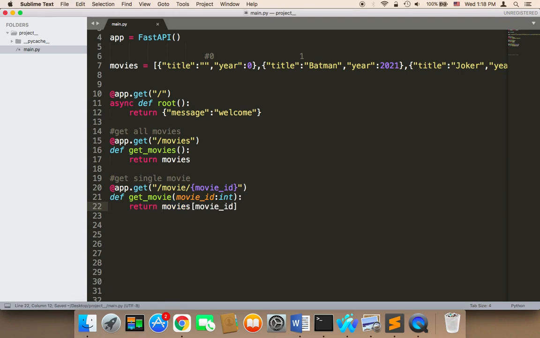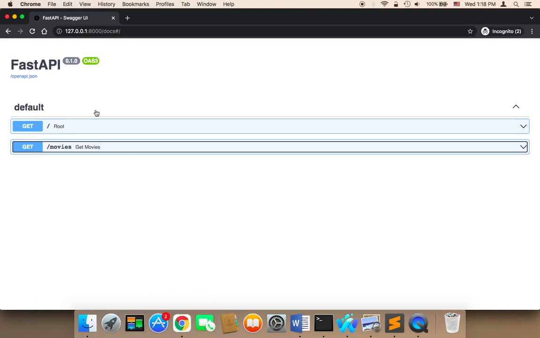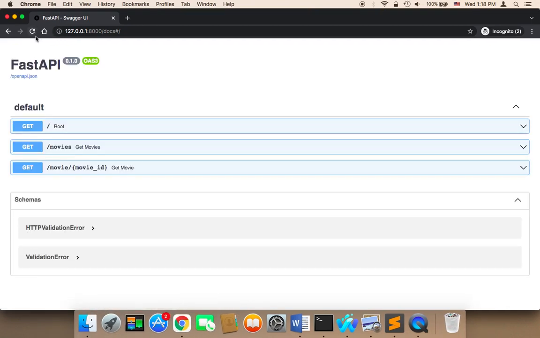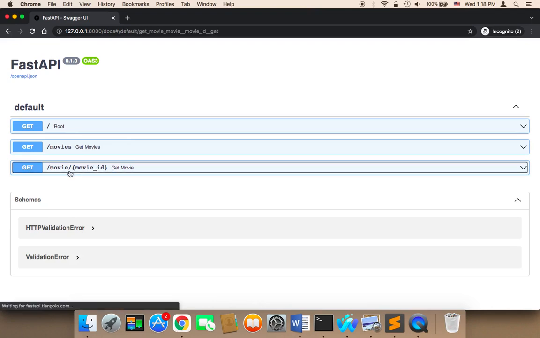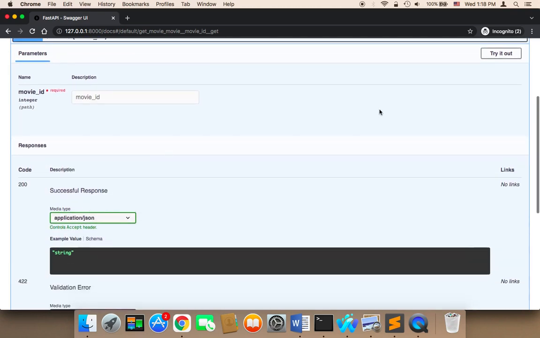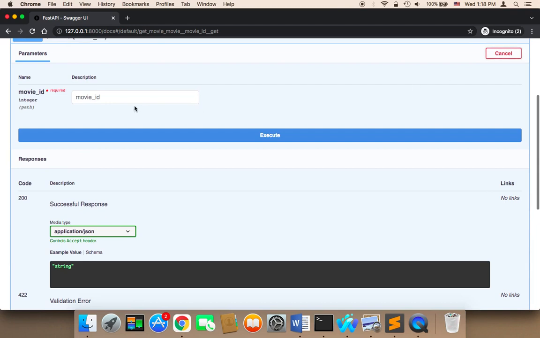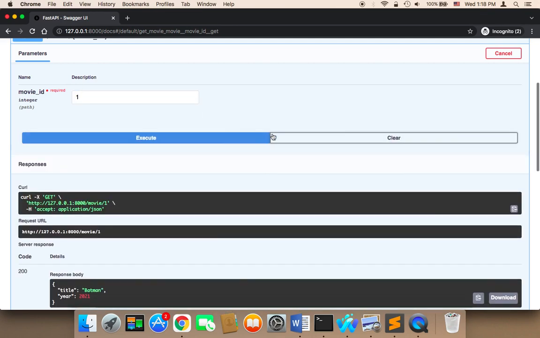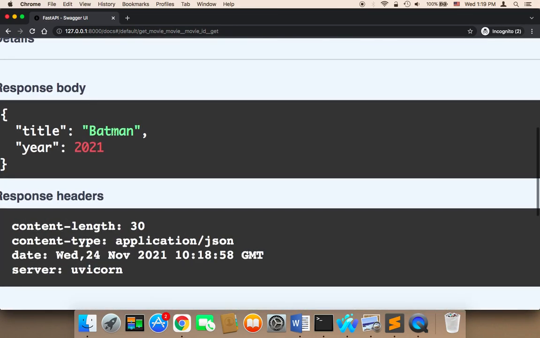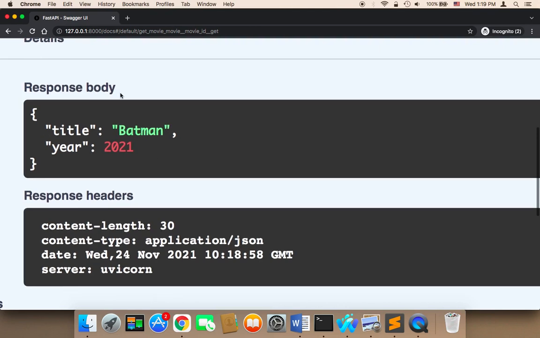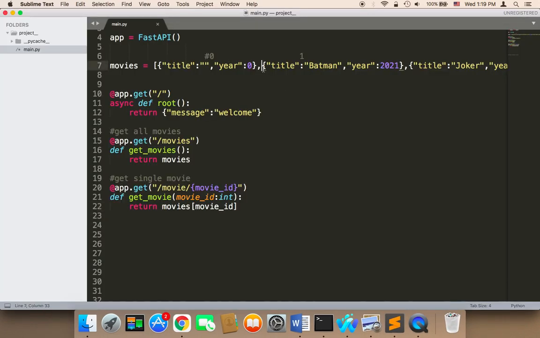And that's it. Now let me go to the browser and let's refresh. Now if you refresh, you will find that we have a new URL here, which is get. If you click on it, let's try this out. I'm going to click try out, and here it says movie ID. We need to provide the movie ID. Let me say 1. If I say 1 and execute, as you can see, I'm going to get Batman 2001. So I'm going to get the first movie, which is this.